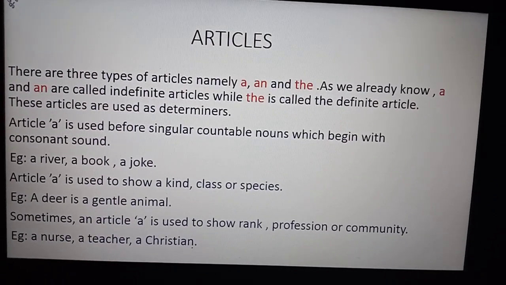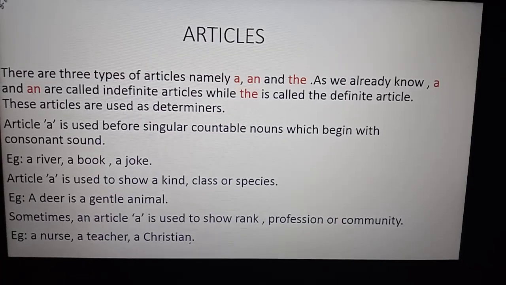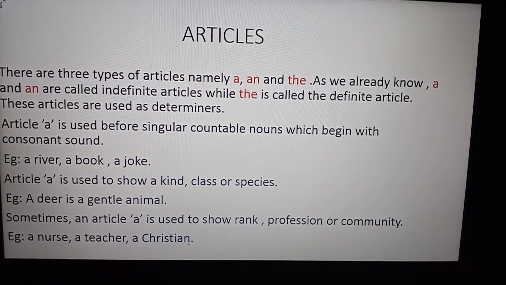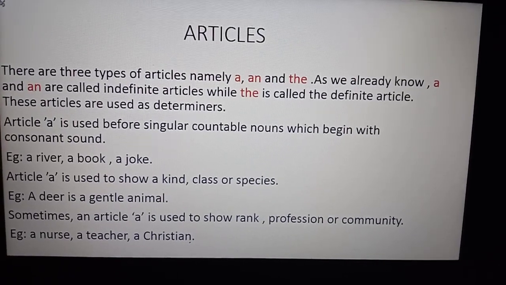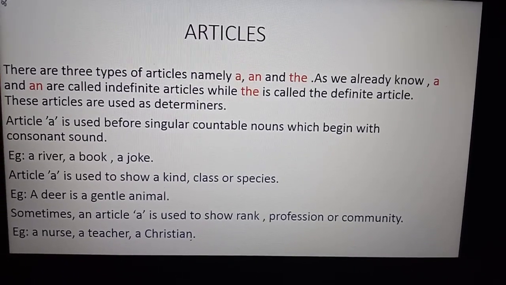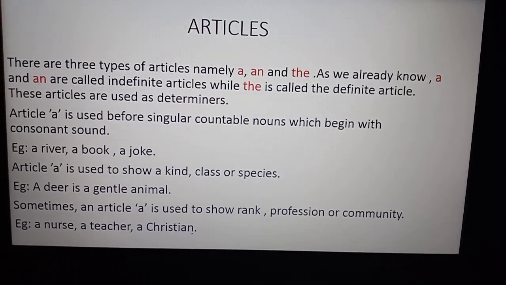It is also used to show a kind, a class, a species, for example, a deer is a gentle animal, or a tiger.